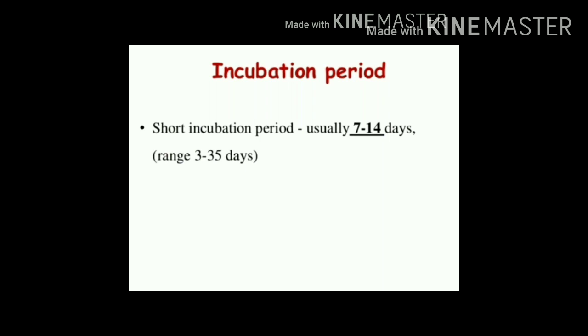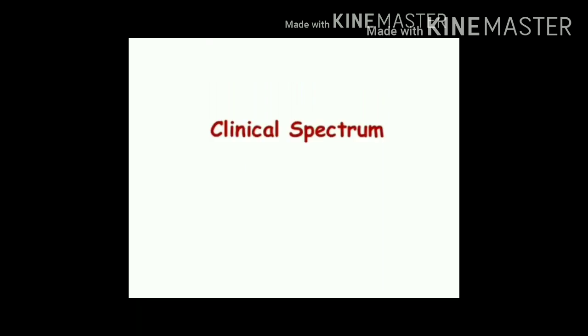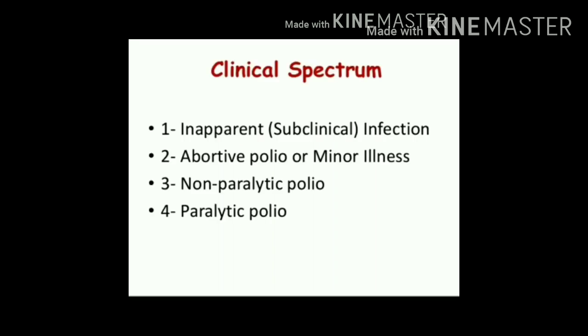What is the meaning of incubation period? It is the time interval between entry of poliovirus inside the host till appearance of the first sign or symptom of poliomyelitis. Let's see the clinical spectrum of poliomyelitis. The clinical spectrum includes inapparent or subclinical infection, abortive polio or minor illness, non-paralytic poliomyelitis, and paralytic poliomyelitis.